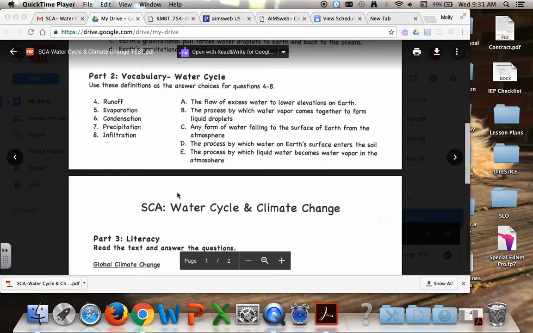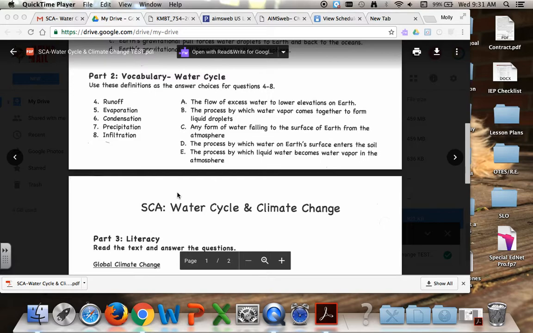Part 2, Vocabulary Water Cycle. Use the definitions as the answer choices for questions 4 through 8. 4. Runoff. 5. Evaporation. 6. Condensation. 7. Precipitation. Or 8. Infiltration.